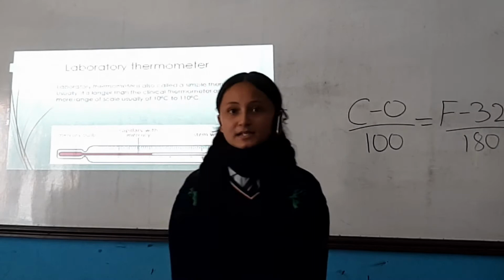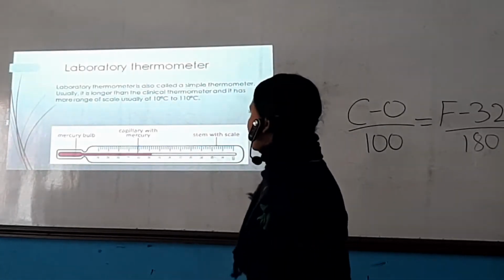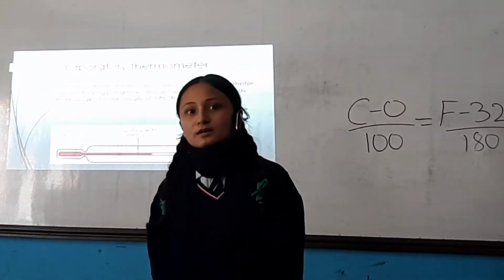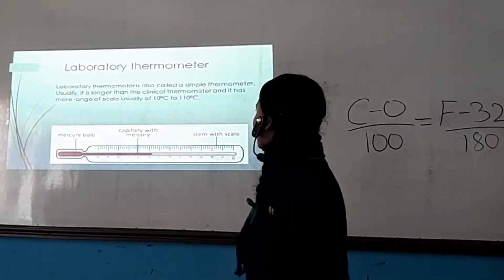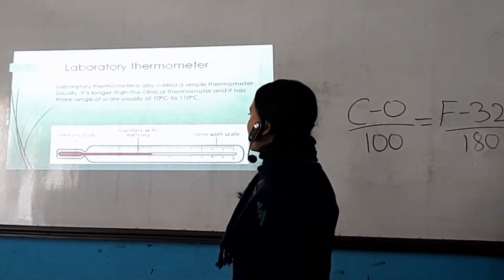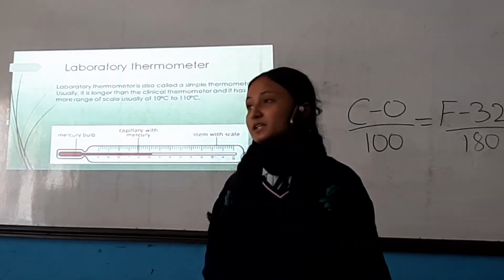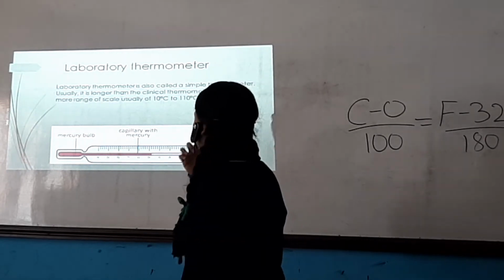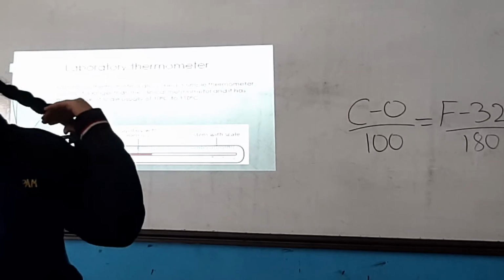Laboratory thermometer. This thermometer is also known as simple thermometer. It is usually used in laboratory. It is longer than the clinical thermometer, and its temperature range is also larger. Its range is 10 degrees centigrade to 110 degrees centigrade. The working method and structure of this thermometer is similar to that of the mercury clinical thermometer, but it does not have a constriction as the clinical thermometer does.